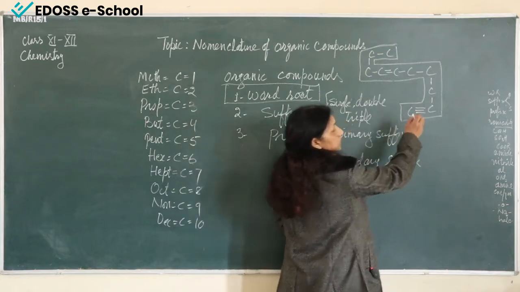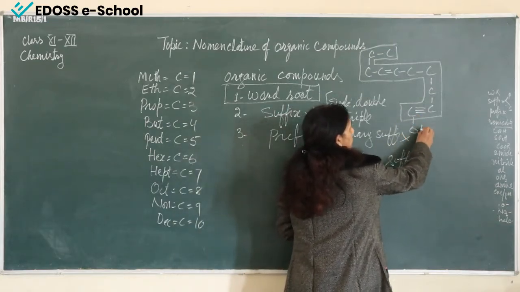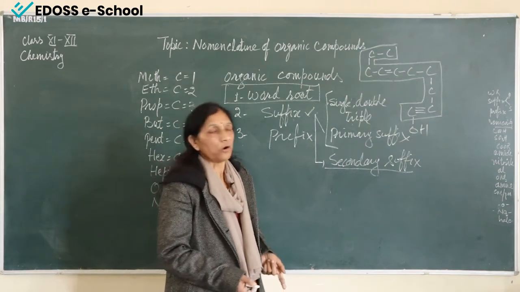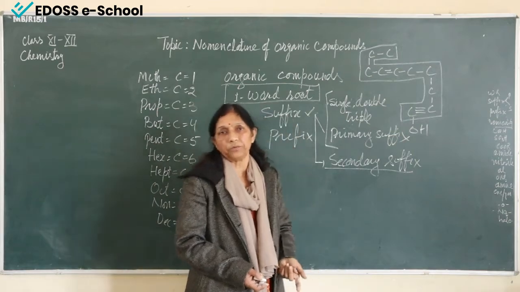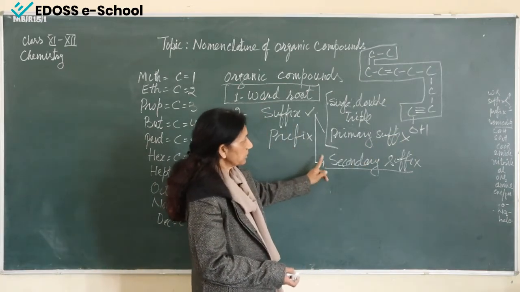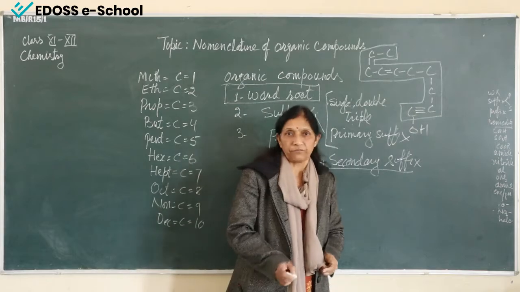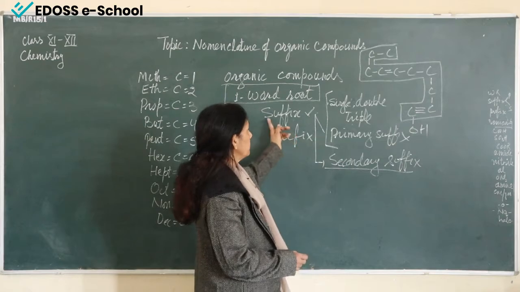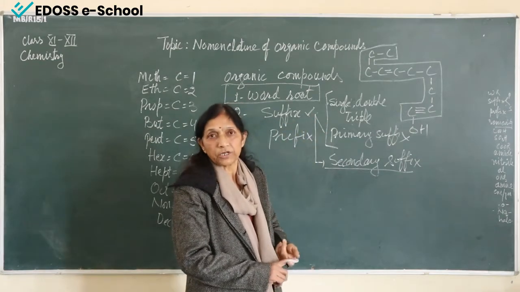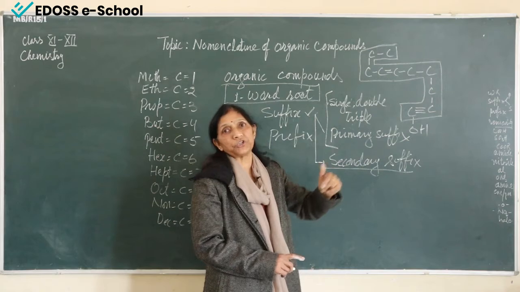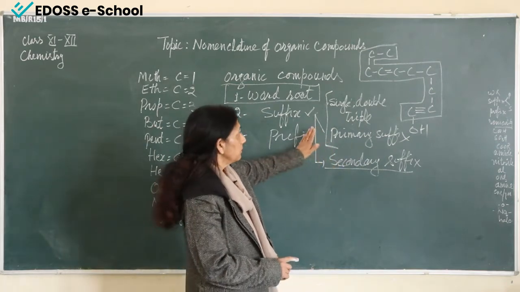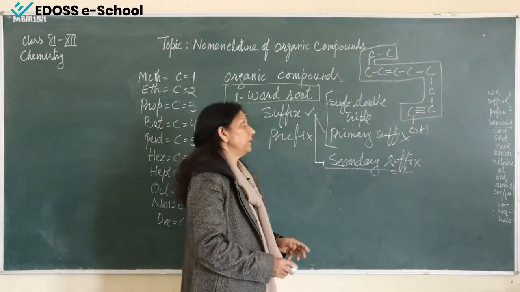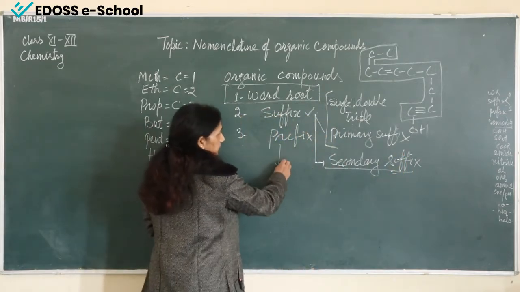Maybe this carbon is having a functional group OH here. It can have an aldehyde group or ketonic group, or it can be any other group. So the next thing that we have to find is the secondary suffix. After calculating the word root, after seeing whether a multiple bond is present, we have to find the position also, at what position these bonds are present, and then this secondary suffix we have to find. Then the third thing comes: prefix.